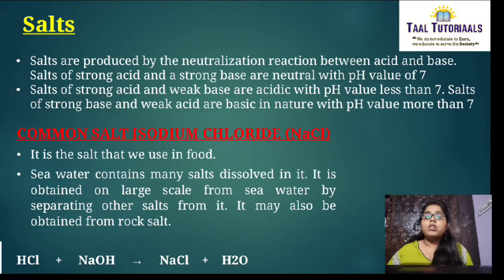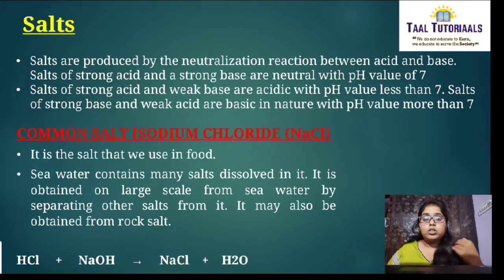See, salts are produced by the neutralization reaction between acid and base. If the reaction occurring between acid and base, we will call it a neutralization reaction. And when that is occurring, you get salt. Salt of strong acid and strong base are neutral. Both are strong. Acid is strong and base is also strong. You get the salt which has a pH value of 7. That is neutral pH value.